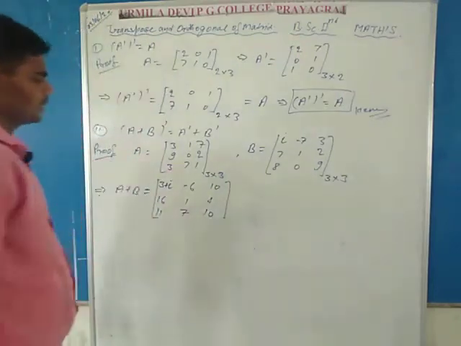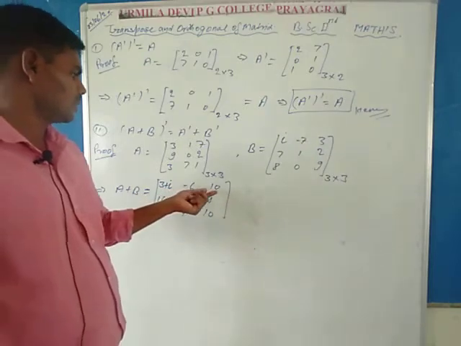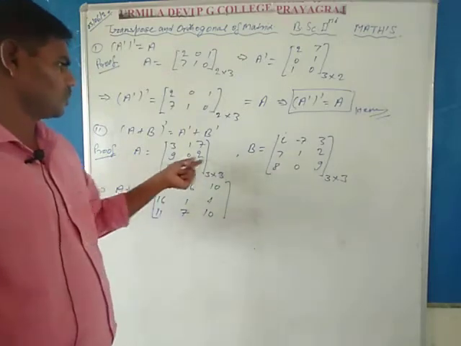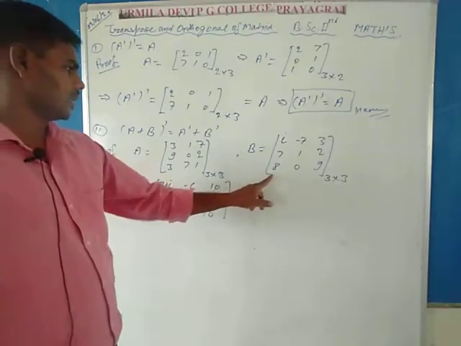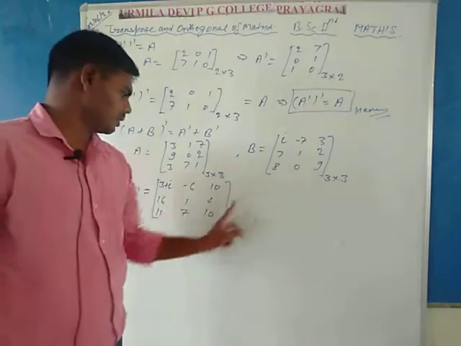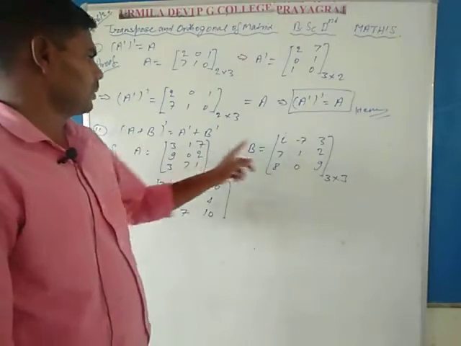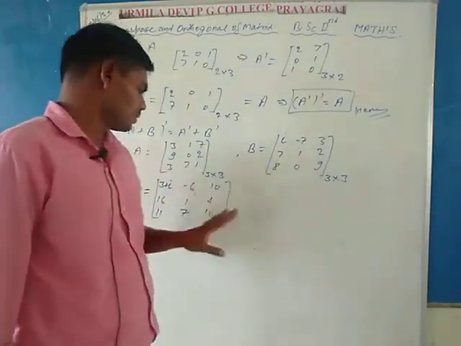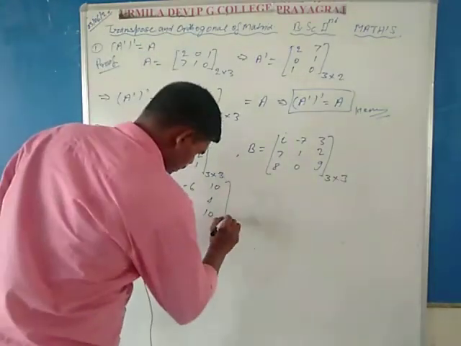So in this addition, A plus B: 3 plus i, minus 6, 10, and 16, 1, 4, 11, 7, 10. So the matrix A plus B is complete. Its order is 3 by 3.